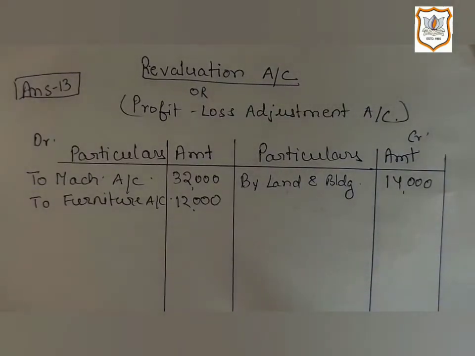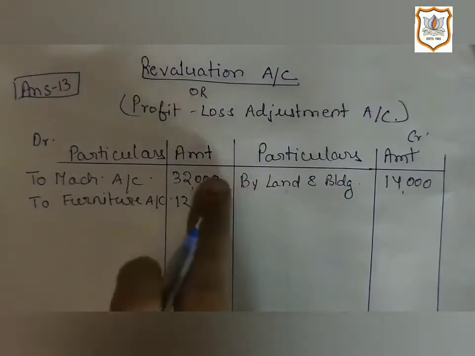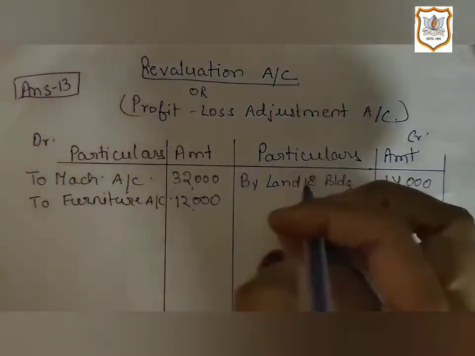See, bad debt reserve is a kind of provision and it is a liability. And if liability is reducing, that means it is a good thing for the firm. That means it is profit. So we will record it on the credit side of revaluation account.